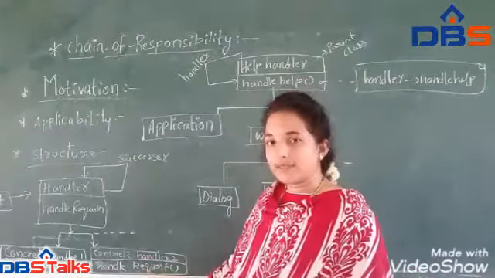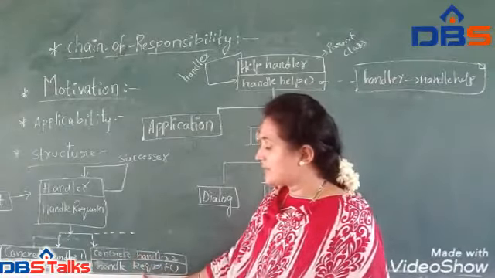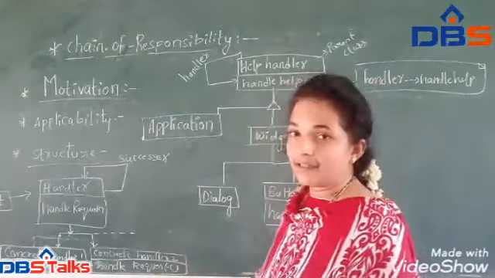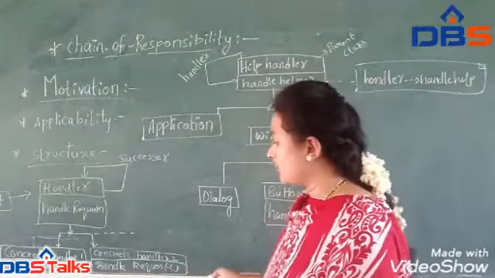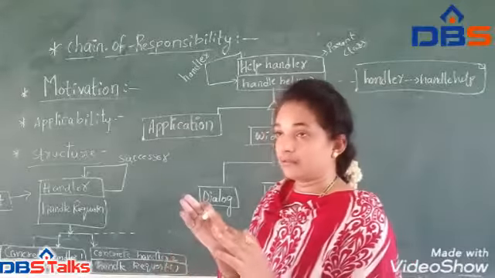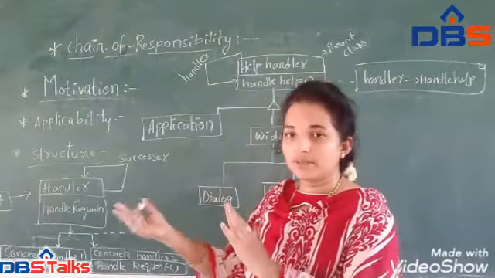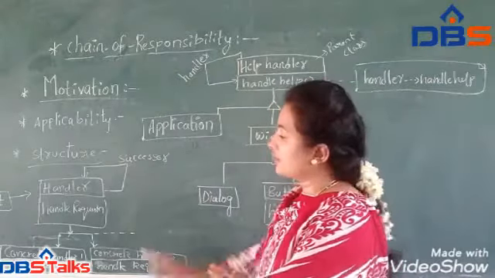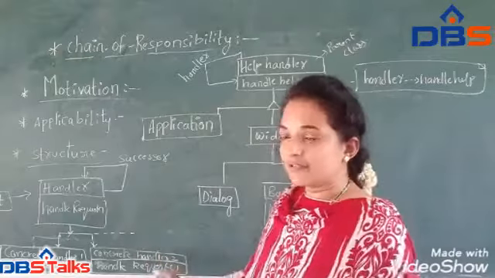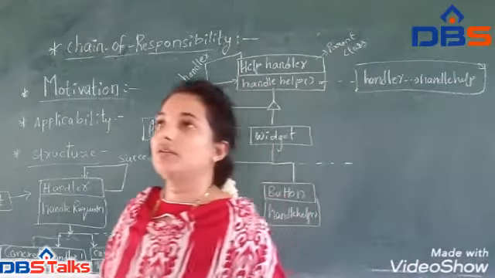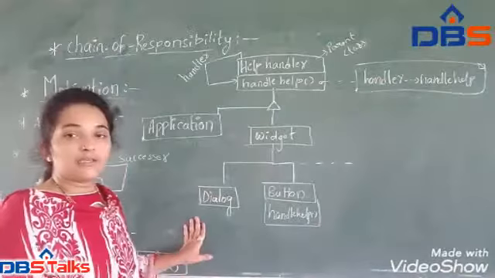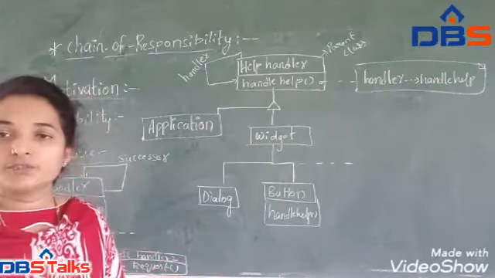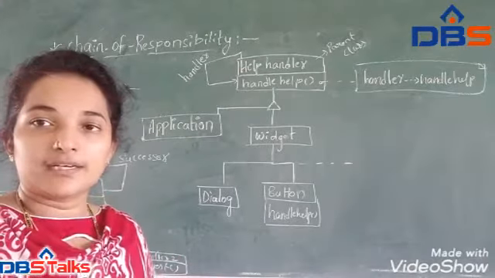After completing the request, if there is another concrete handler, it passes to that one. If further processing is not necessary, the communication will be stopped here. This is how the communication will occur. If you talk about the typical structure of this chain of responsibility, we have another diagram. We will show how the communication will occur.